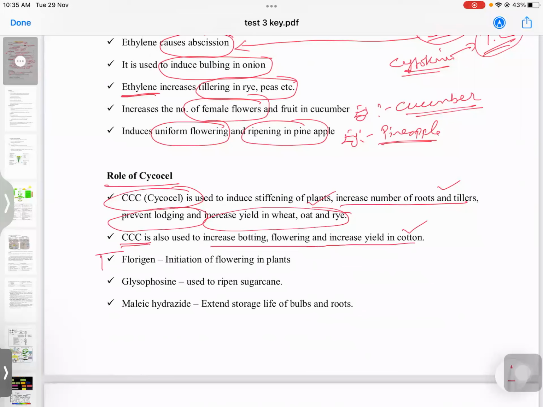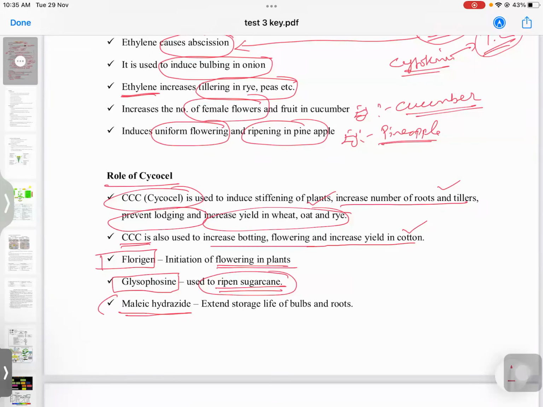Also remember florigen, it is useful for flowering in plants, and this is also very important. Glyphosine is used in ripening of sugarcane. Next, maleic hydrazide.